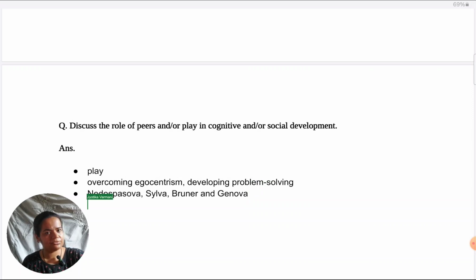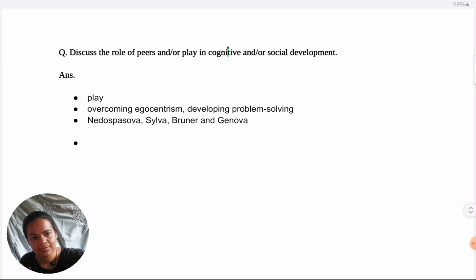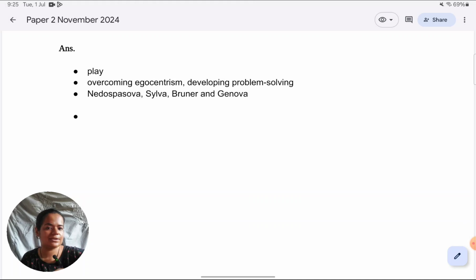Just specifying to the examiner whether I'm taking peers or play. Since it's given as an option, I'm specifying I'm taking play, taking the opportunity to define it also to make for a good introduction. And then because again it's cognitive and or social development, I'm specifying I'm taking cognitive development. And again, because that is also a large area, just specifying which are the areas that I'm going to talk about as well. And then just naming out the supporting studies. Again, just showing to the examiner this is my particular focus in my essay.